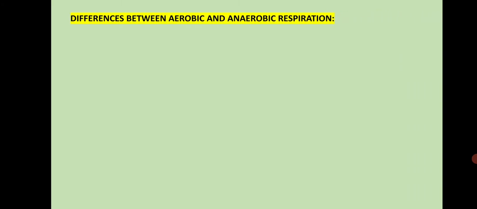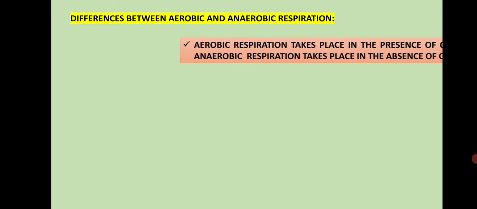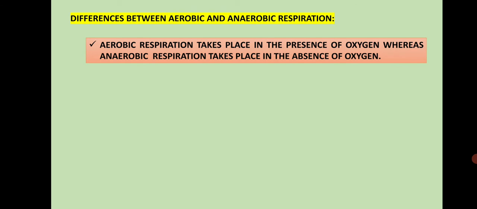Next, you see the differences between aerobic and anaerobic respiration. Aerobic respiration takes place in the presence of oxygen, whereas anaerobic respiration takes place in the absence of oxygen.